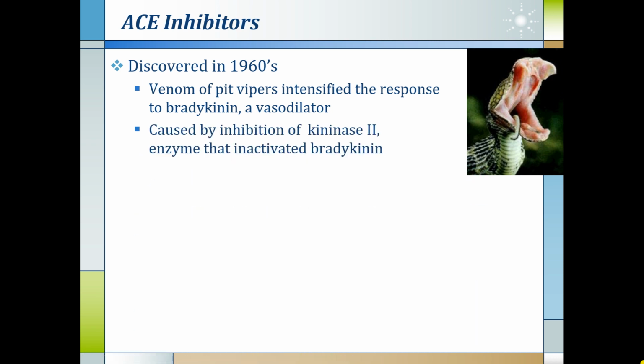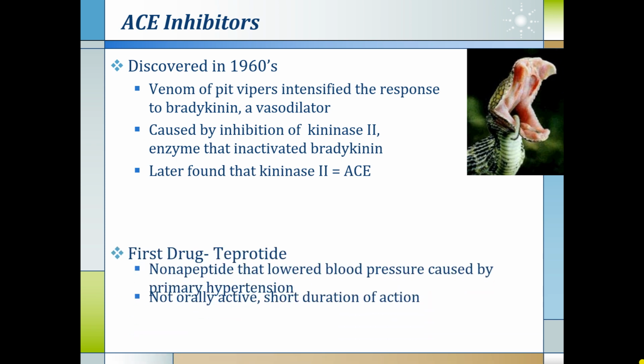The action of vasodilatation is caused by inhibition of kinase 2, which is the enzyme that inactivates bradykinin, and later it was found that kinase 2 is nothing but the enzyme ACE, angiotensin converting enzyme.